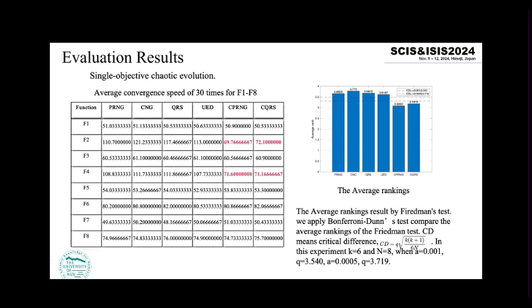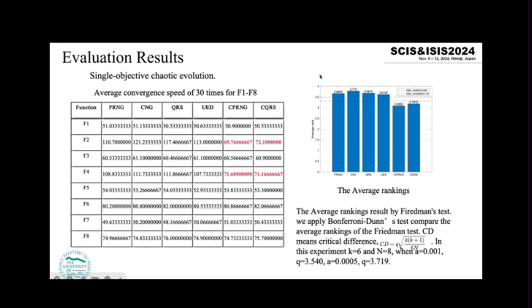So we apply the Friedman test to obtain the average rank for the average convergence speed, and then we apply the Bonferroni test to compare the average rank of the Friedman test.